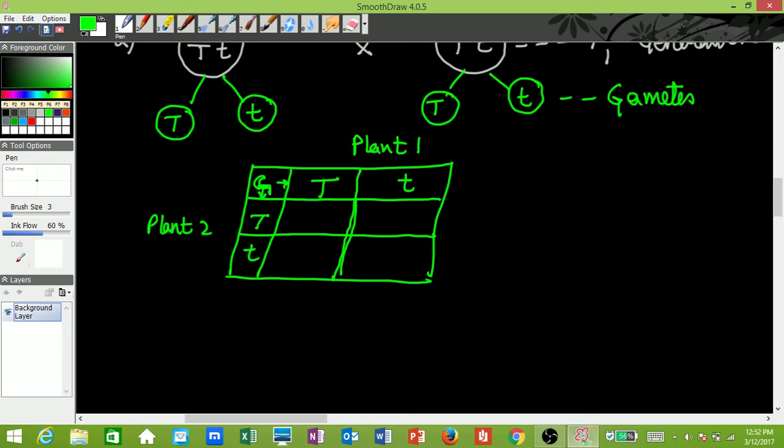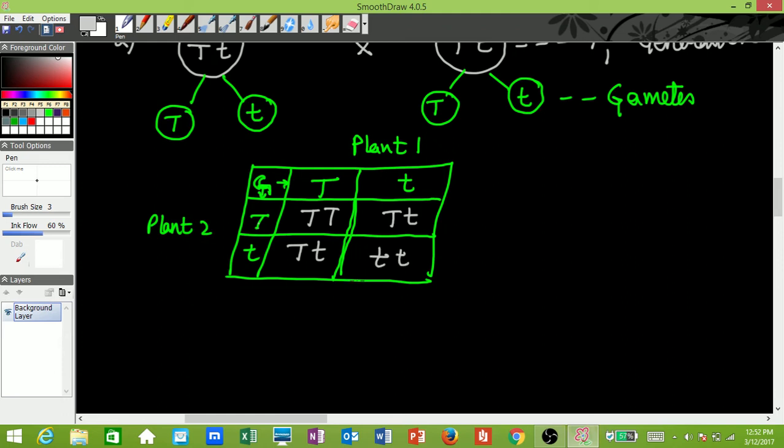Again, if you draw the Punnett square, this is what you get. Capital T small t here and capital T small t here. This denotes the gametes produced by each of the plants, for plant 2 here, for plant 1 here. Now capital T together will give you capital T capital T. For capital T small t, you will get it here, then here you will get again capital T small t, and here you will get small t small t.